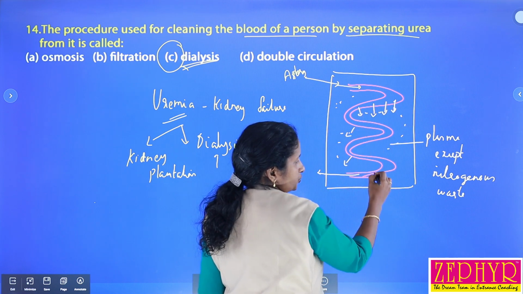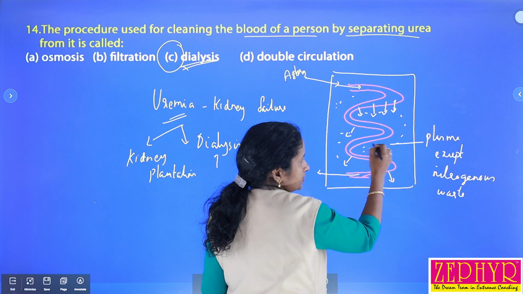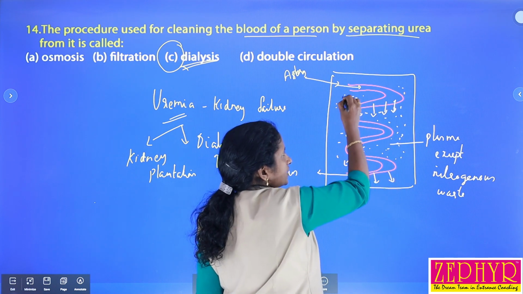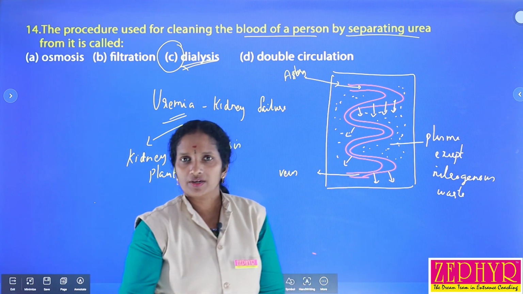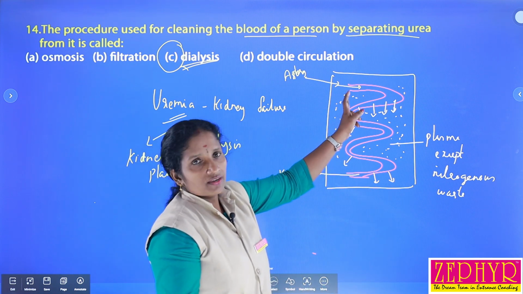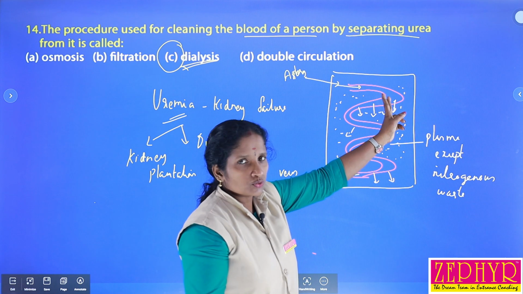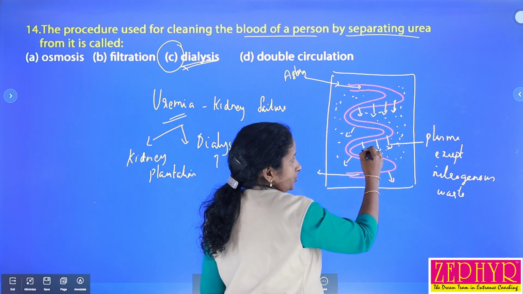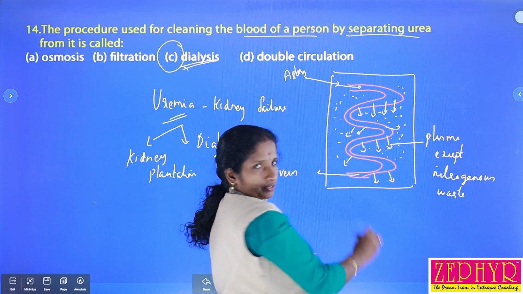The cellophane tube is encircled by this fluid, which contains all the components of plasma except nitrogenous waste. So when the blood passes through this tube, what happens? All the waste materials are released into this fluid.